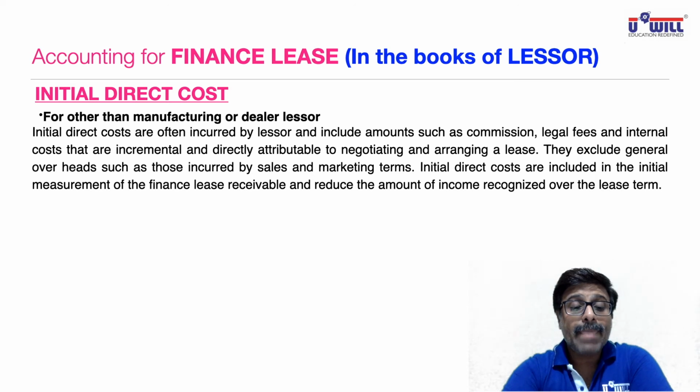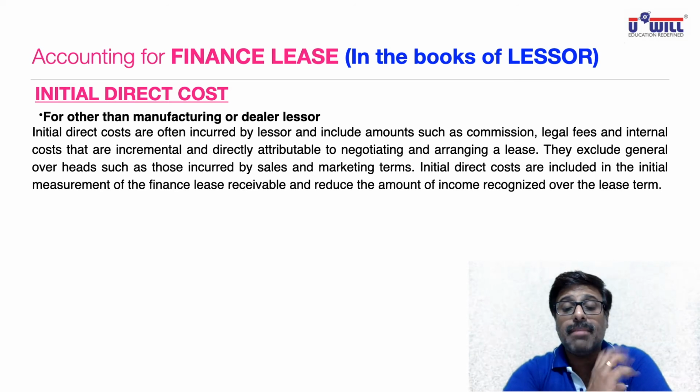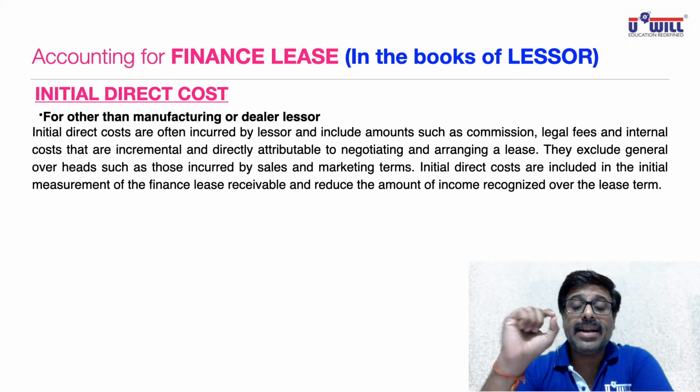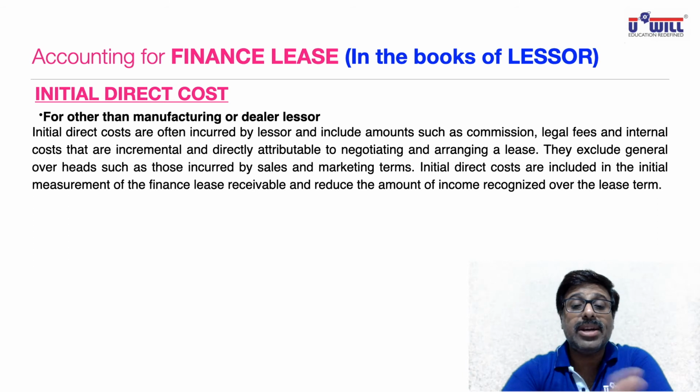Initial direct costs are often incurred by the lessor and include amounts such as commission, legal fees and internal costs that are incremental and directly attributable to negotiating and arranging a lease. They exclude the general overheads such as those incurred by sales and marketing. Now, marketing team and selling expenses won't be included in the initial direct cost.